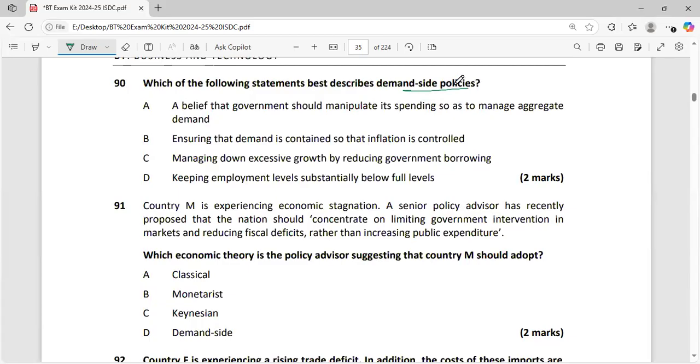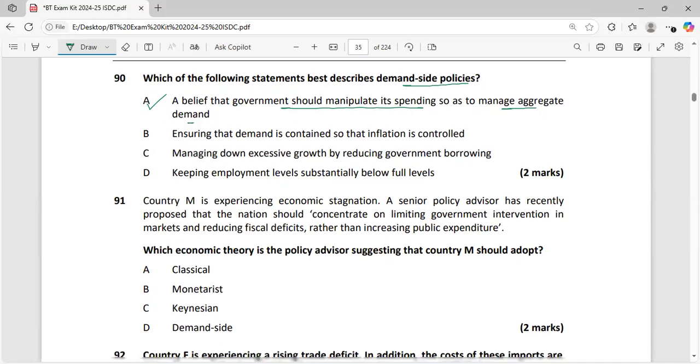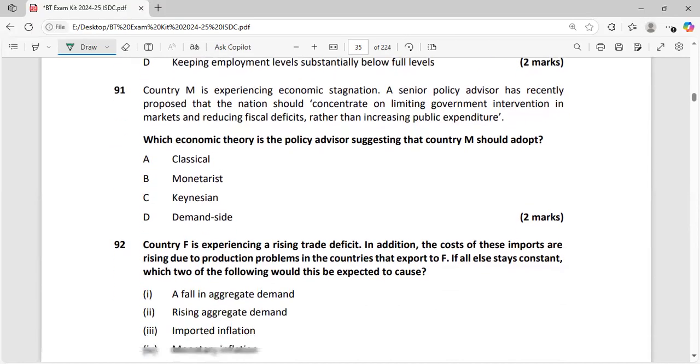So, what are the demand side policies? A belief that government should manipulate its spending so as to manage aggregate demand. Government is doing what? Manipulating its spending. To do what? To manage the growth. Like government is buying more than the demand just to maintain the economic growth.